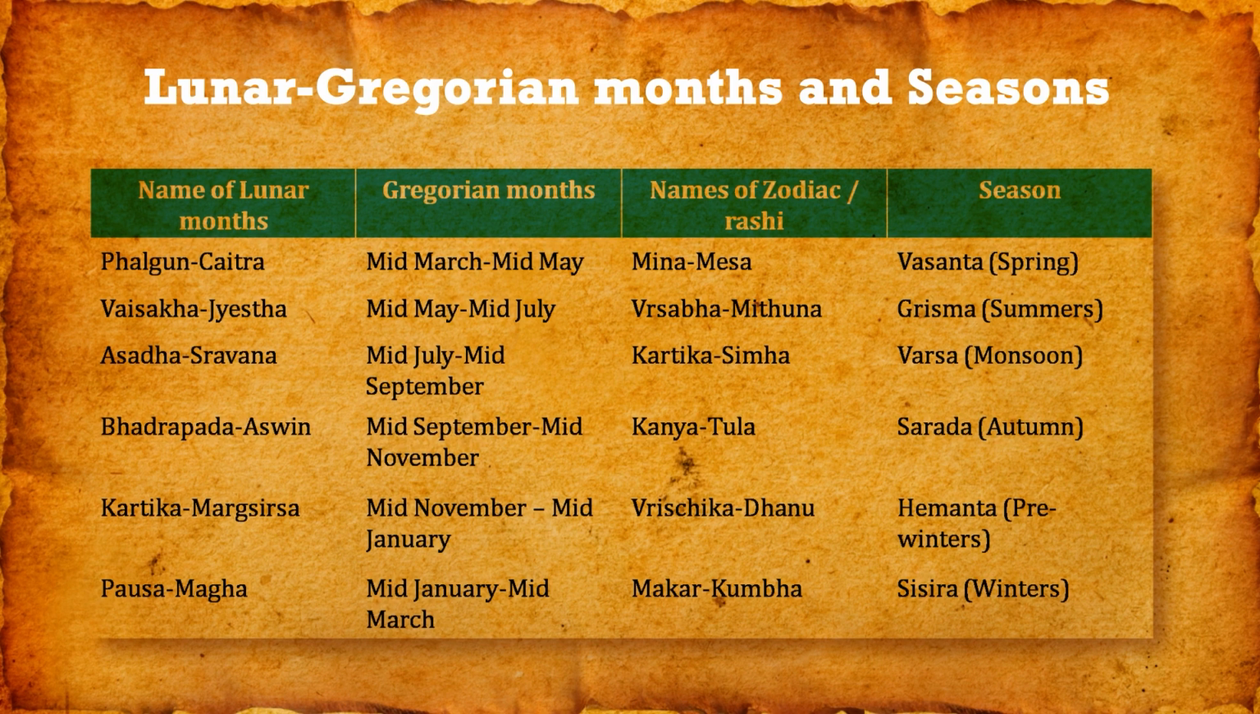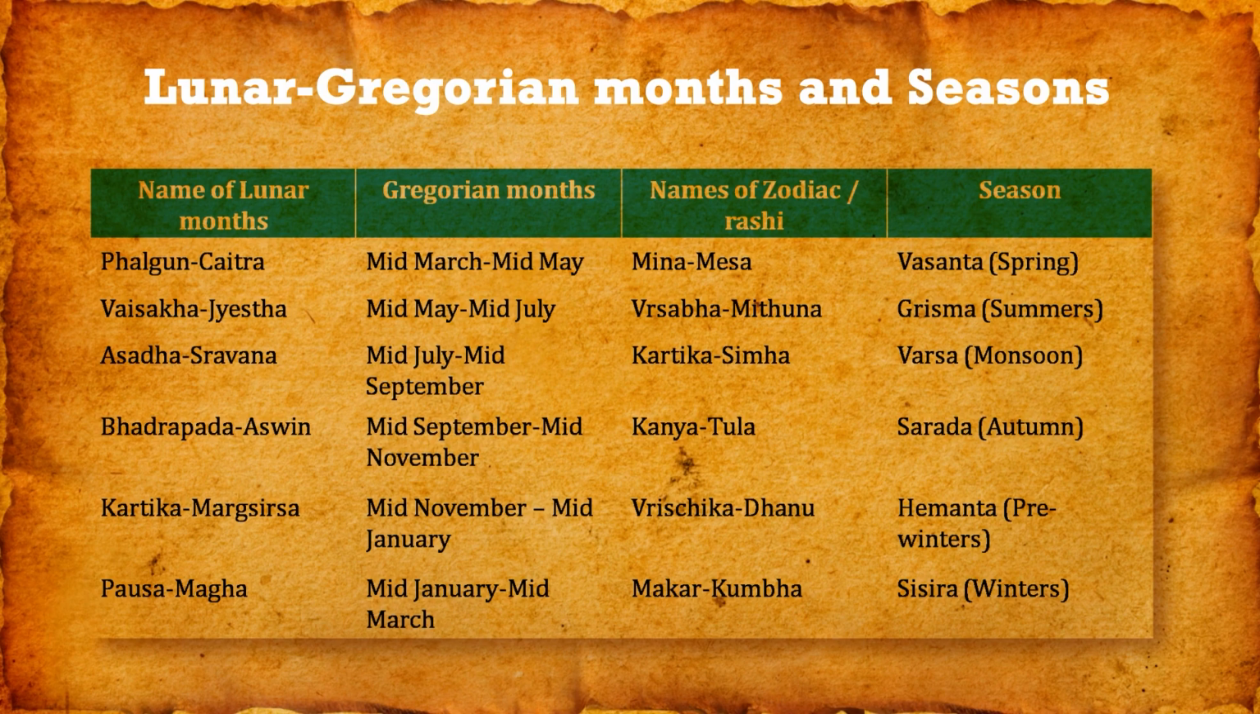Lunar, Gregorian months and seasons. Now you can see that this table has 4 columns. The first column is the name of the lunar months, that is Fagun, Chaitra, as we have seen in the previous figure when we compared the Vikram Samvat with the Saur Maas. So half Fagun and half Chaitra will be mid-March to mid-May, and the name of the zodiac Rashi will be Meen and Mesh, and the season will be Vasant.